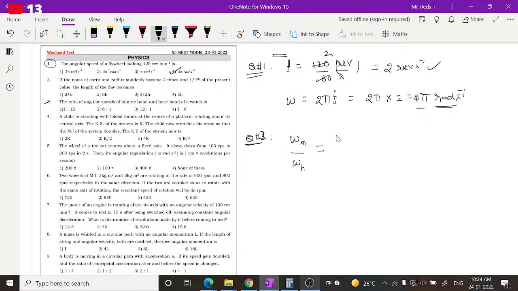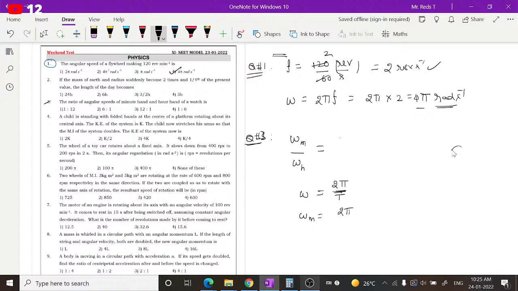If you want angular speed, you should know angular frequency. Angular speed or angular frequency can be expressed as omega is equal to 2 pi f, or also as 2 pi by T, where T is the time taken to complete one rotation, which you can also call the time period. So for the minutes hand, omega m is equal to 2 pi by the time taken by the minutes hand to complete one rotation, which is 60 minutes.